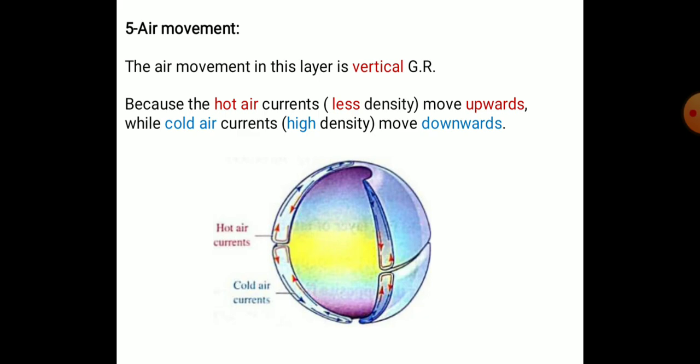Number five, the air movement. Air movement in this layer is vertical, because the hot air currents have less density, so they move upward, and the cold air has higher density, so it moves downward.